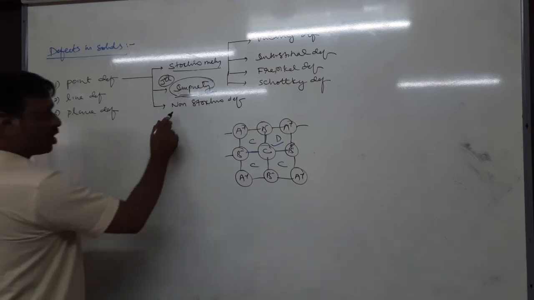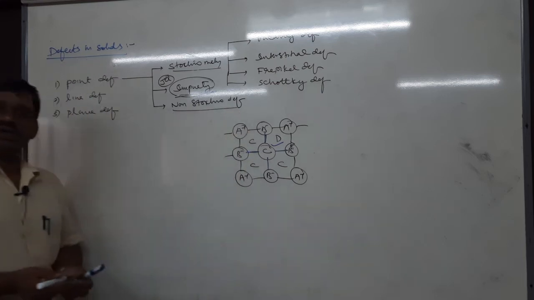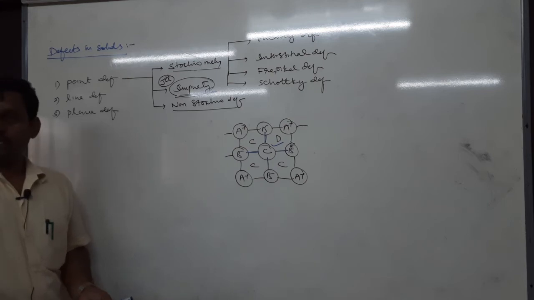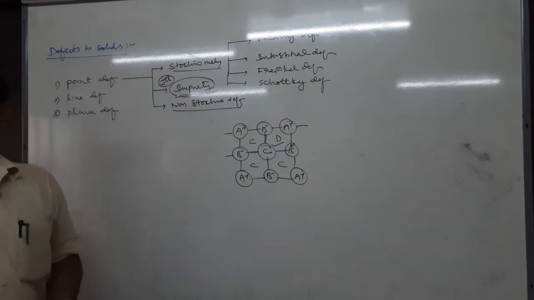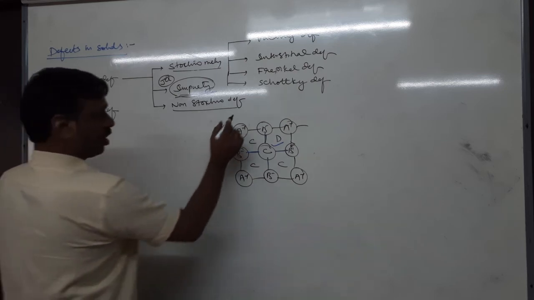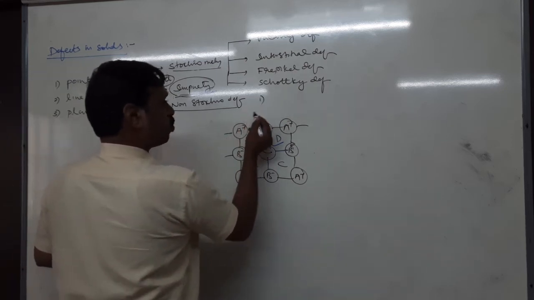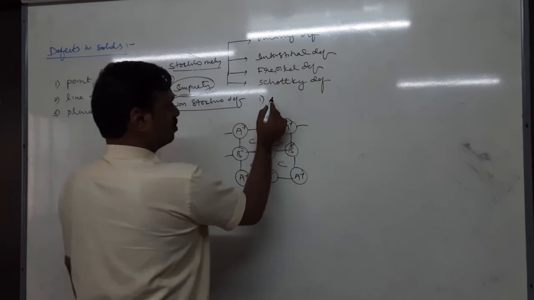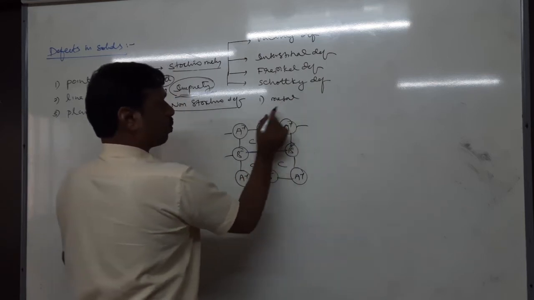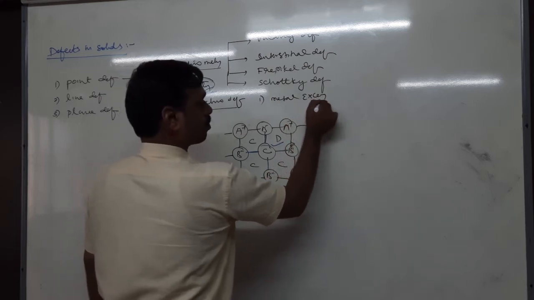Next is non-stoichiometry defect. It is again of two types: metal excess defect and metal deficiency defect. In metal excess defect, we have again two types. What are the two?